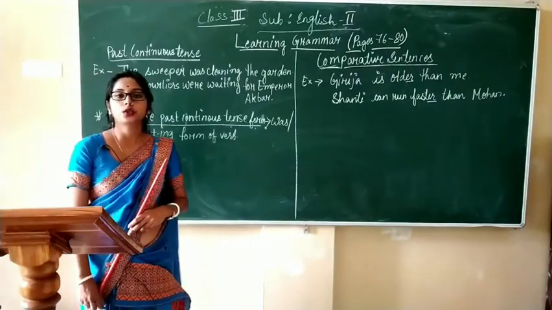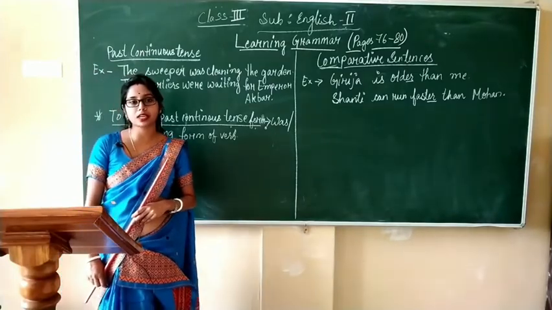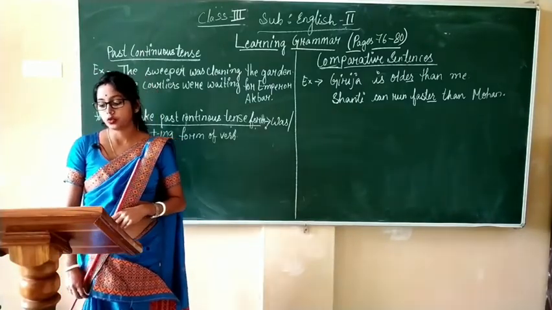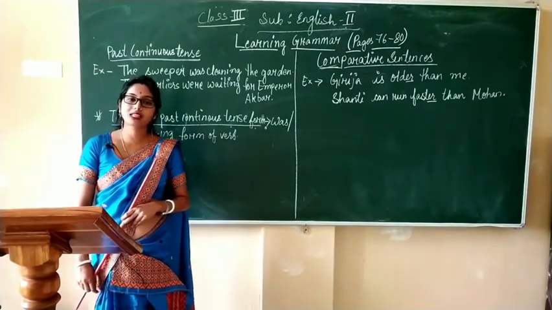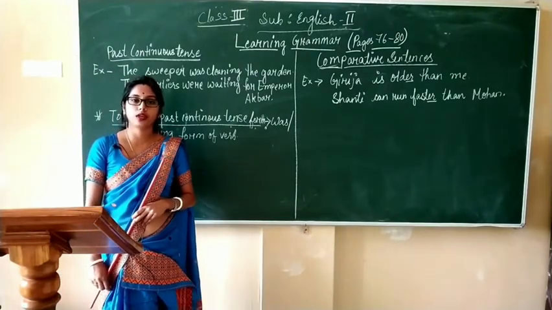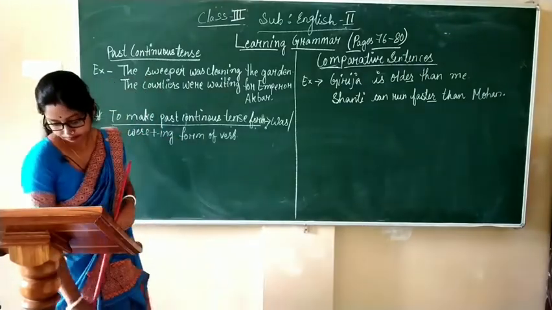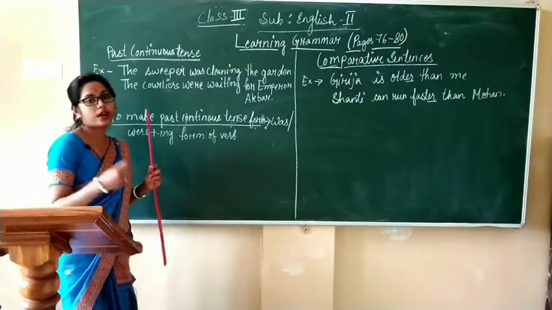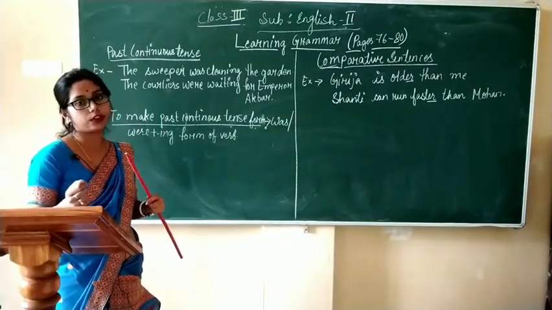So, to make a sentence in the past continuous tense, we use what? Was or were with the ing form of the verb. Now you see what we have seen. Was or were is used with the ing form of the verb.